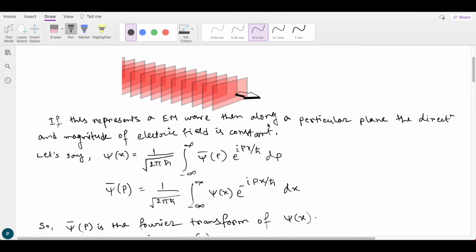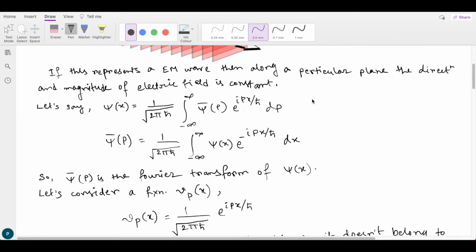So let's say we write psi(x) as 1 by root over 2 pi h cut, integral from minus infinity to infinity of psi bar(p) e to the power i px by h cut dp. So we can write any function as a Fourier transform or the reverse Fourier transform of another function. We are just doing that. So from here we can see that psi(x) is the reverse Fourier transform of the function psi bar(p). Similarly, psi bar(p) is a Fourier transform of the function psi(x).